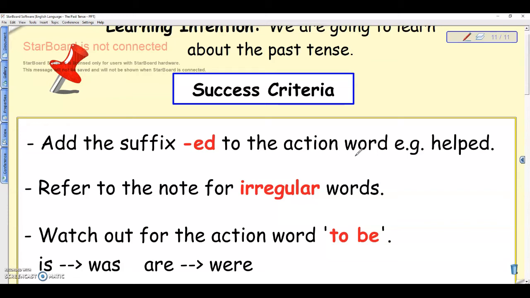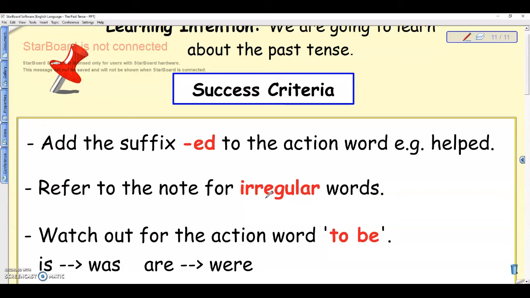Then, for irregular words, it's important to refer to the note. As you know, I always give a note and a worksheet for every lesson, which means that every note could guide you to be able to work out the exercises correctly. So I'm going to send you the worksheet and the note, so that the note could help you even when doing the exercise on the worksheet. All right, that's really important.